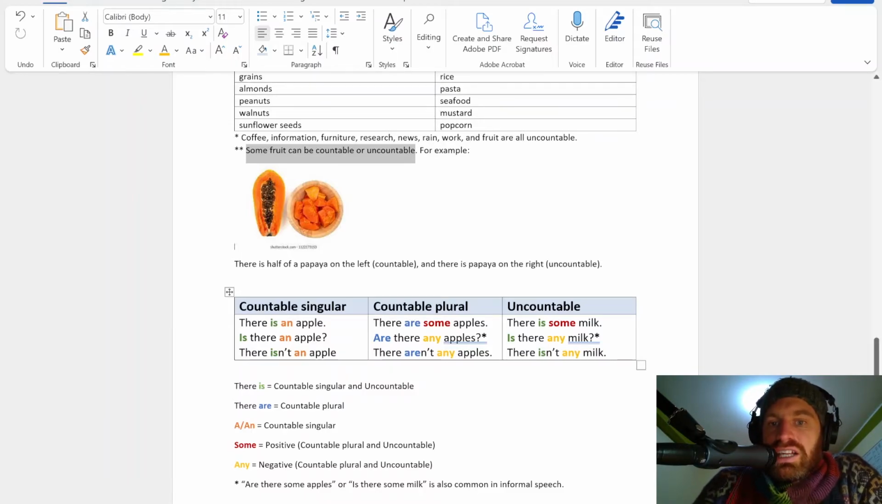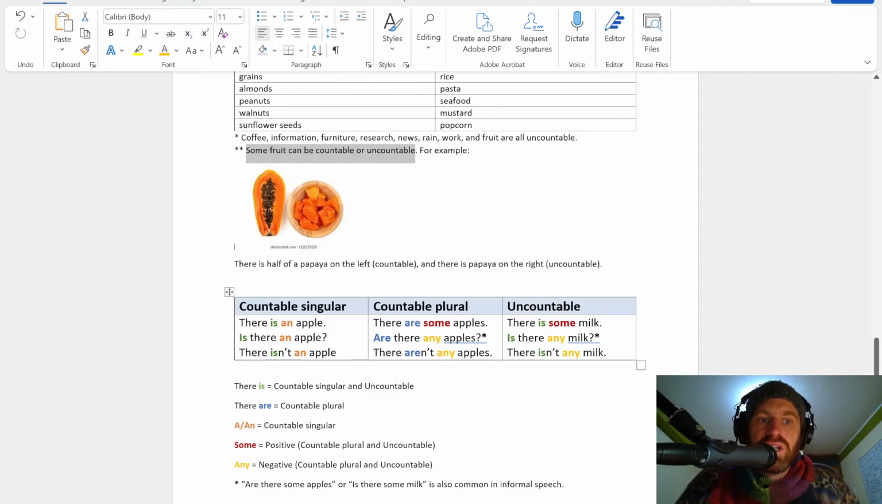And finally, for uncountable, there is some milk. Is there any milk? And there isn't any milk. You'll notice countable singular and uncountable both use is. But countable singular says a or an, and uncountable uses some or any. So countable plural and uncountable are the same because when you have positive, they say some. And when you have questions or negative, they say any.